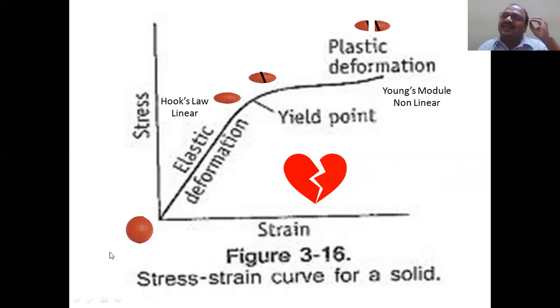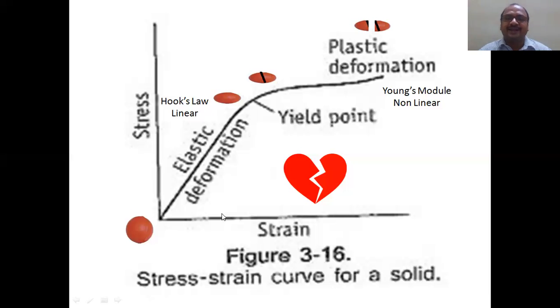If you keep increasing the stress on the rubber ball, up to this point it can tolerate. Later it develops a crack here. See here, I have shown it with a black mark. A small crack will be there. If you keep applying further stress, it breaks down. Here there is a crack, here it is a break. Crack is different, break is different. Break means complete separation. Crack means just having some crack.